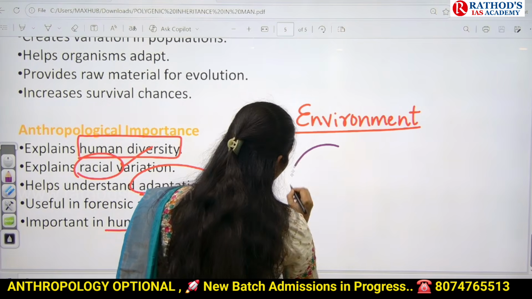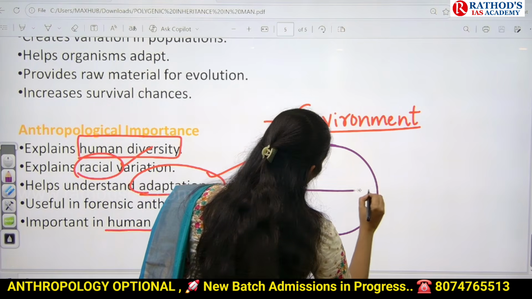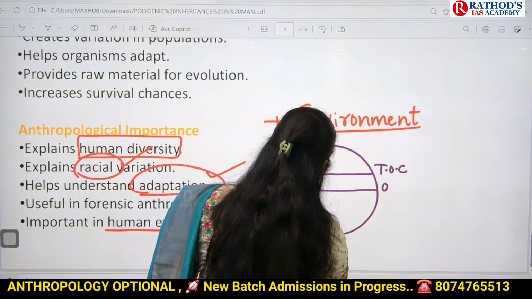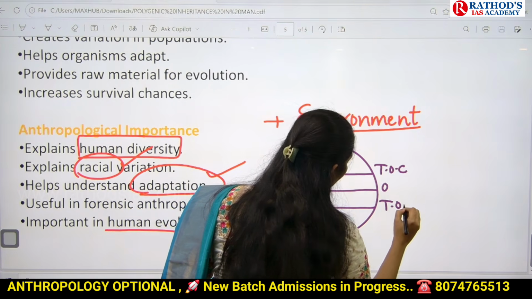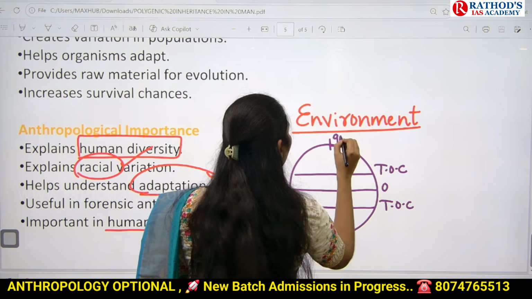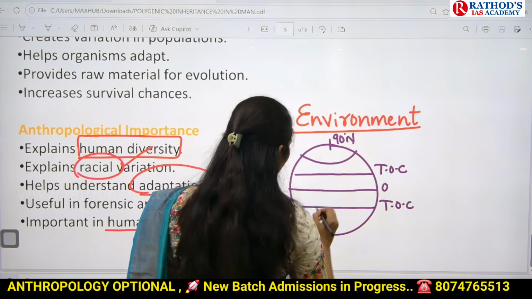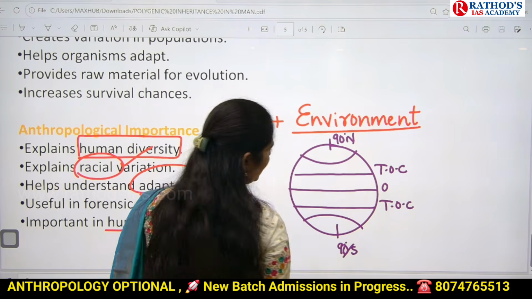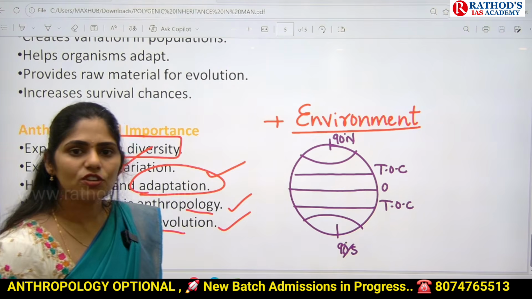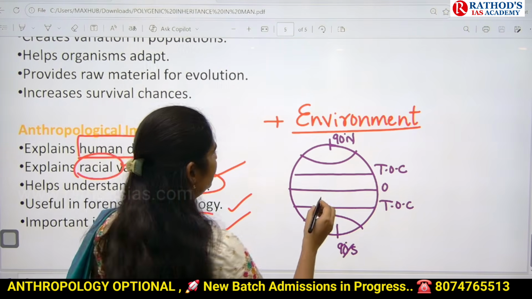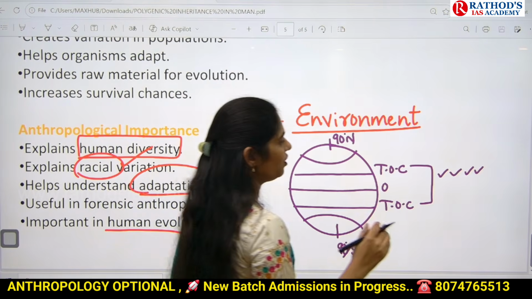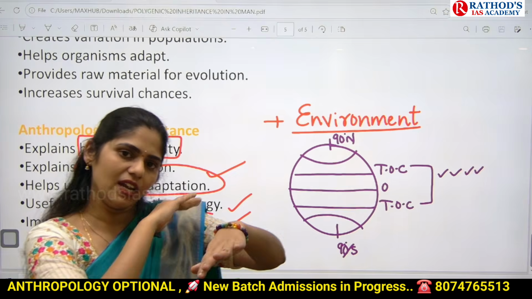Let us take a globe here. Here we have the equator. Here we have the Tropic of Cancer. Here we have the Tropic of Capricorn. Here we have 90 degrees north, Arctic Circle, Antarctic Circle, 90 degrees south. In which region can we receive more amount of sunlight? In this tropical region.